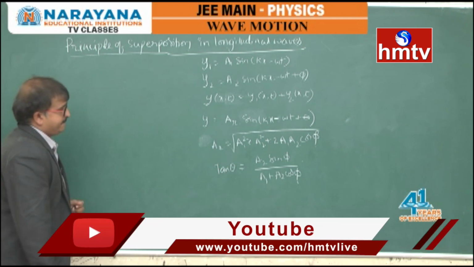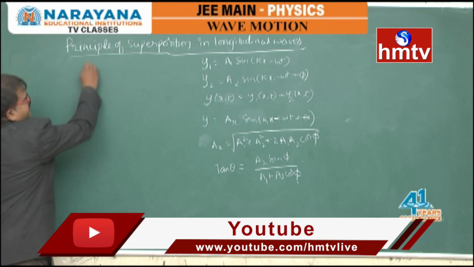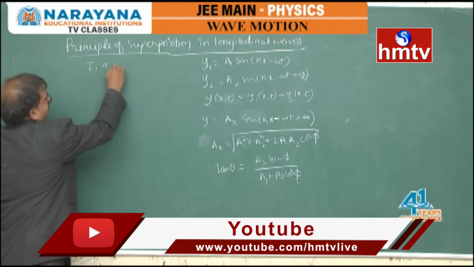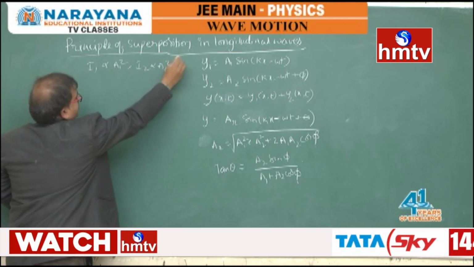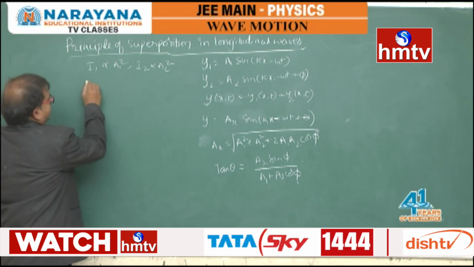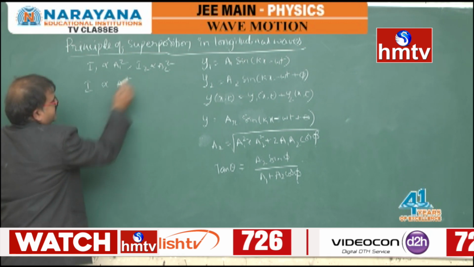Now coming to intensity, I1 is proportional to A1 square, I2 is proportional to A2 square, so the resultant intensity I is proportional to AR square.